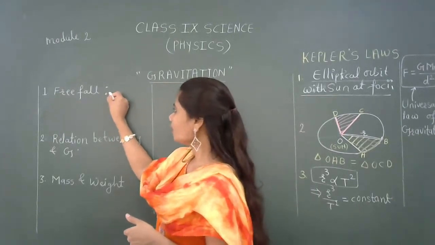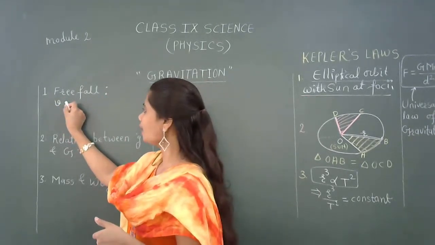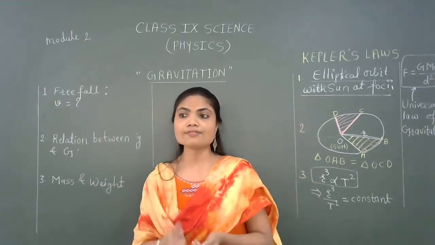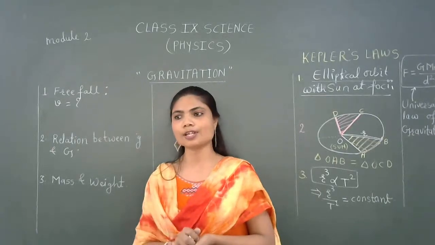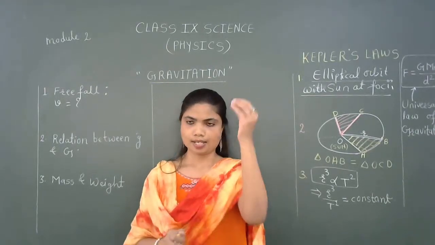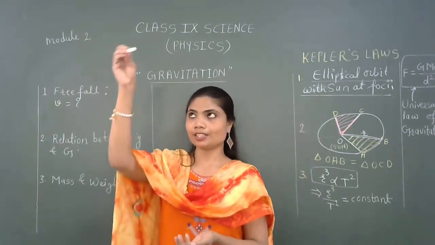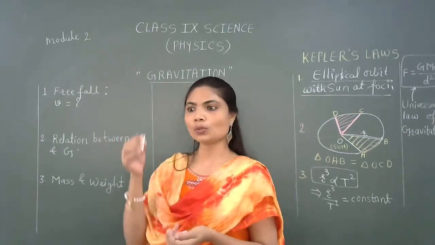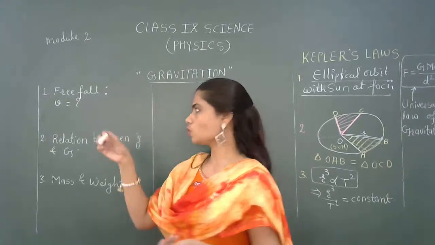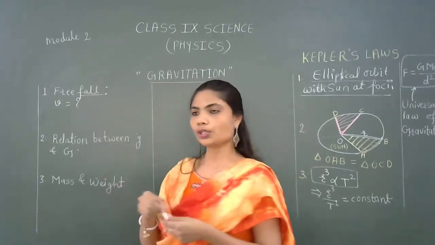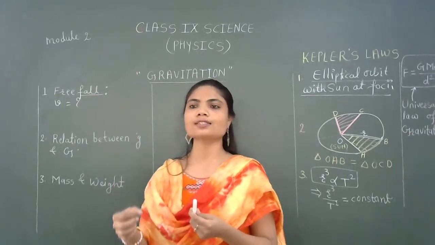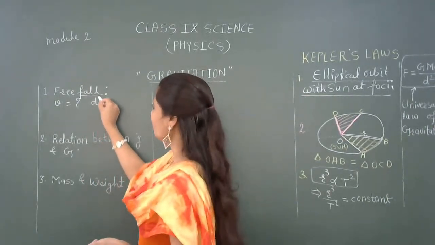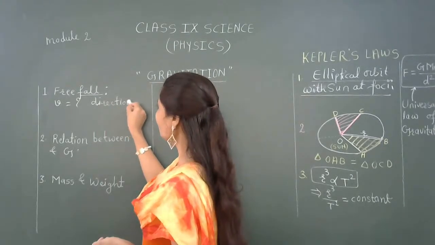Then what will be the idea regarding velocity in this case? Does the velocity change in free fall? If you are throwing any object, at reaching a certain height, it will start falling down. So we are considering only the fall. So during this fall, the direction is constant. The direction of this velocity will not change.